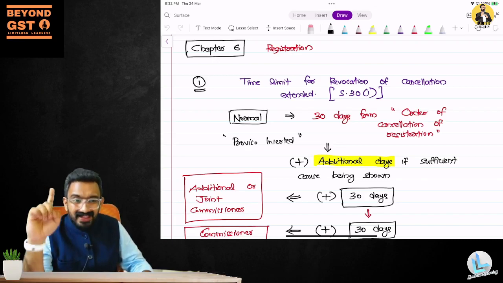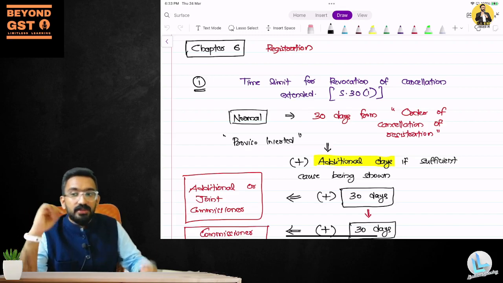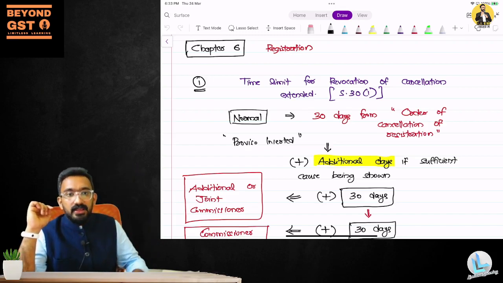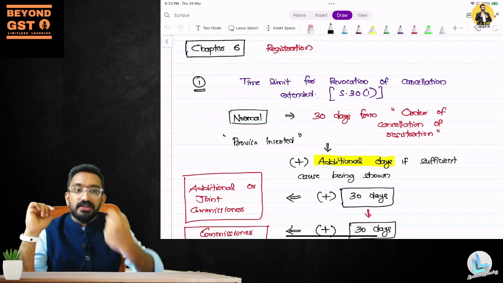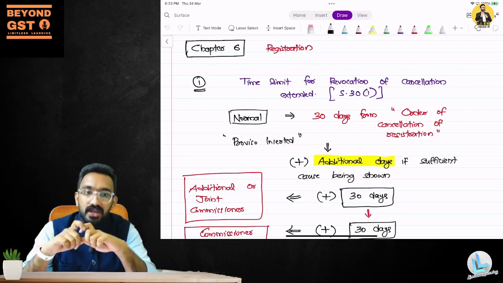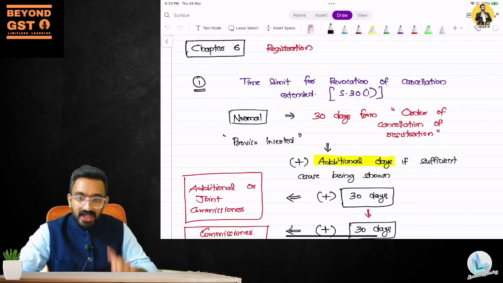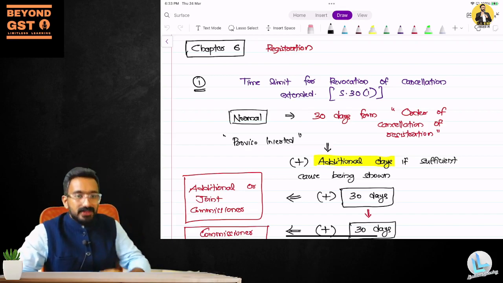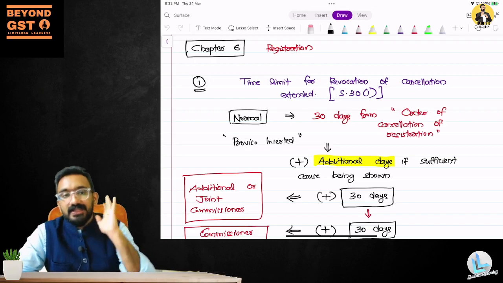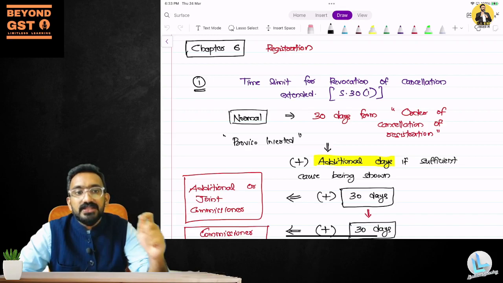They said, only in one type of cancellation, which cancellation? When the cancellation is done by the proper officer, in case of suo motu cancellation, the registered person has an option to apply for something called revocation of cancellation. Now, this revocation of cancellation can also be applied only within a time limit. And what's the time limit? Normally, the time limit is 30 days from the order of cancellation of registration.